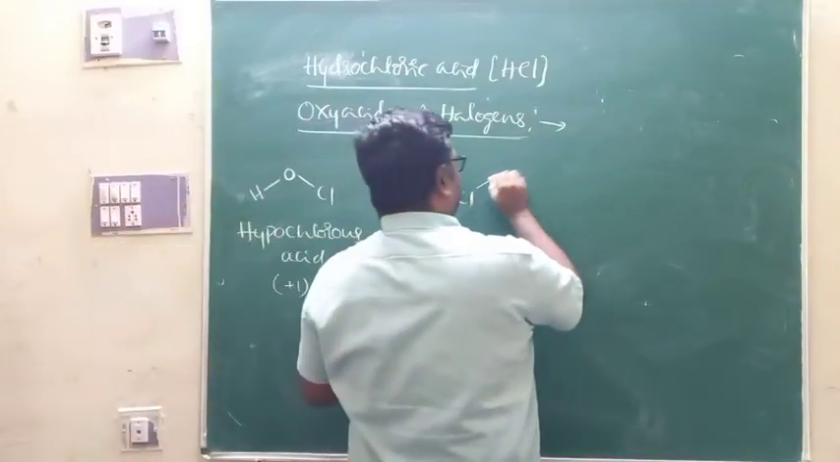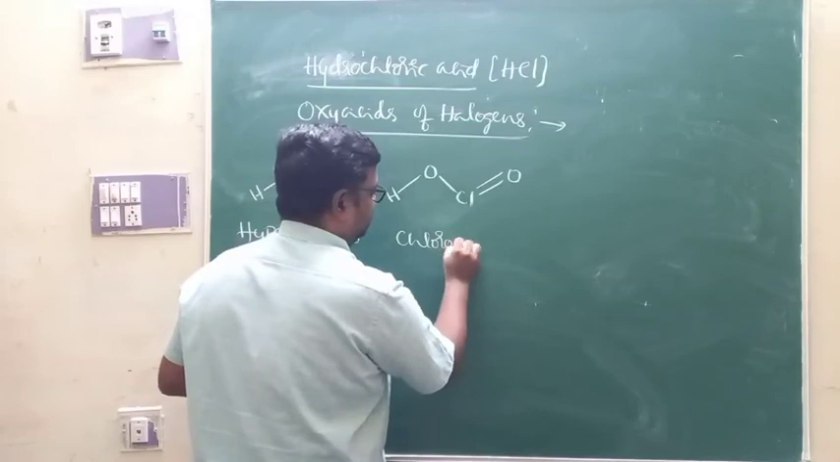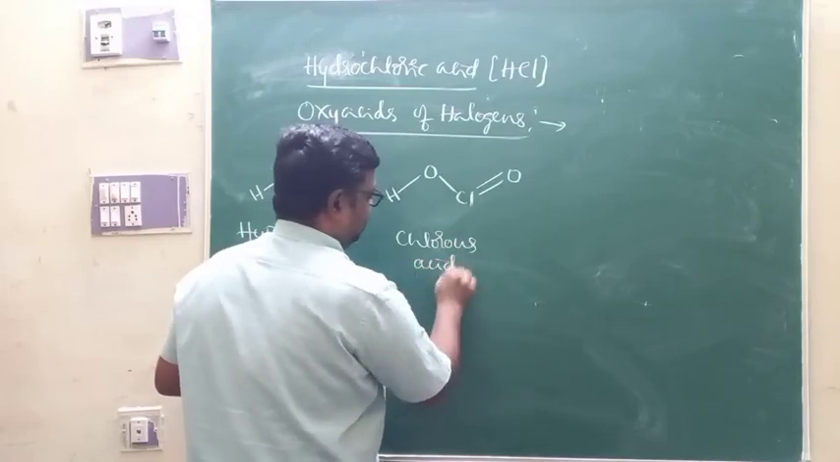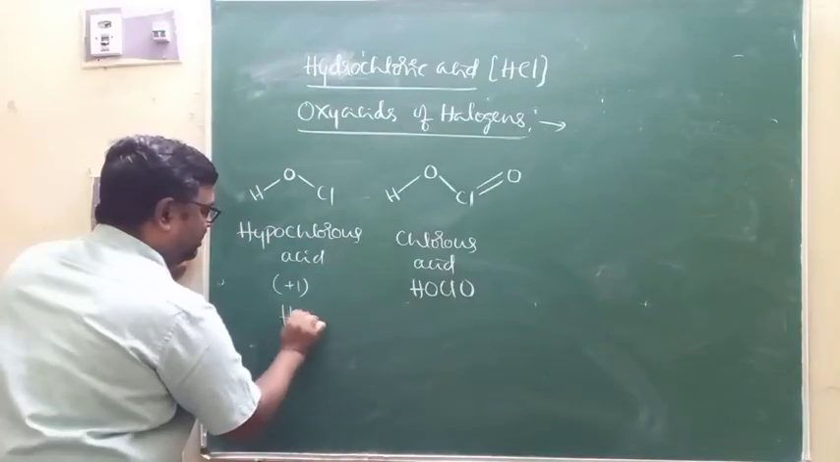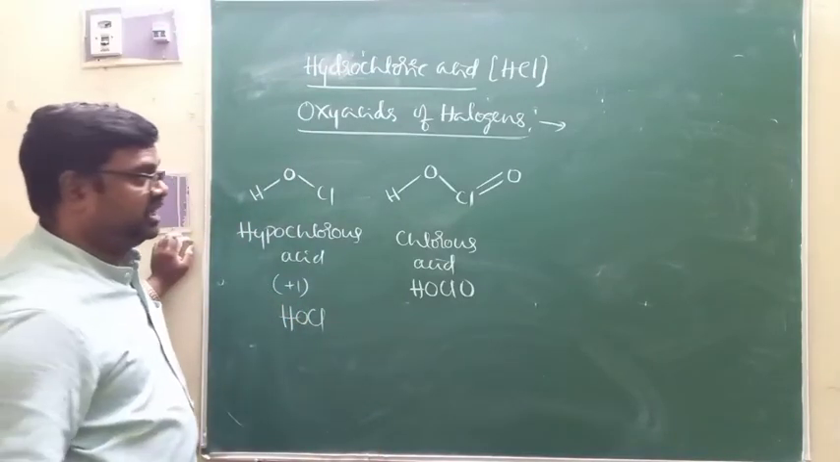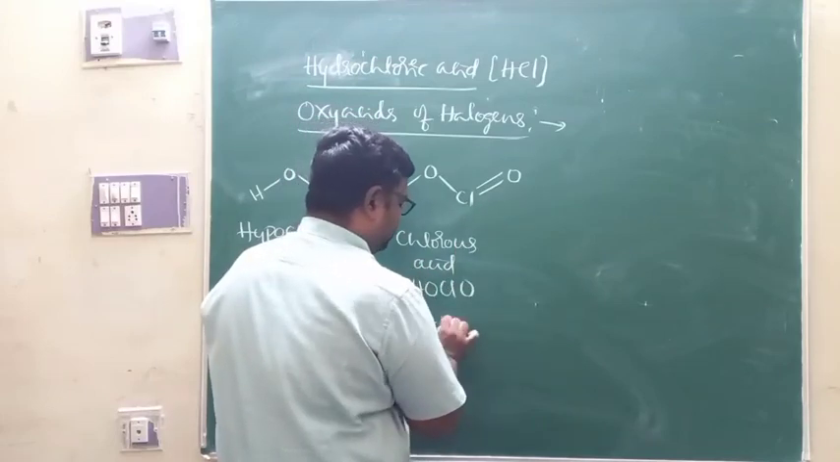And if I connect one double bond here, this will be chlorous acid, HOClO. This is chlorous acid, where the oxidation number of chlorine is +3.